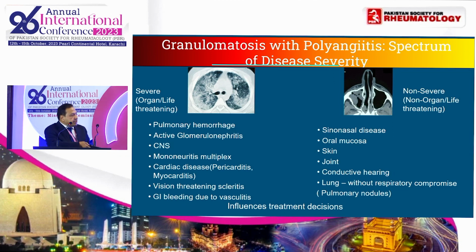Severe disease is represented by pulmonary hemorrhage, active glomerulonephritis, CNS involvement, mononeuritis multiplex, cardiac involvement, and GI bleeding due to vasculitis, while non-severe disease is represented by sinonasal disease, oral mucosa involvement, skin involvement, joint involvement, and lung involvement, which can be there but is generally without any respiratory compromise. Based on this classification, our patient belongs to which group? Severe or non-severe? Non-severe.